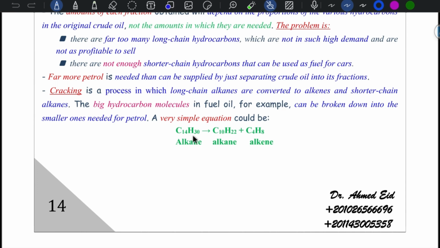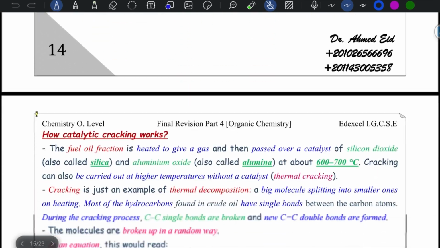It's like C14H30 gives C10H22 plus C4H8.